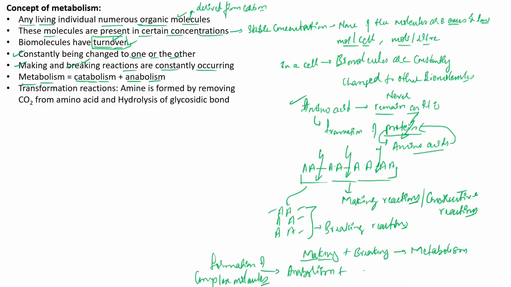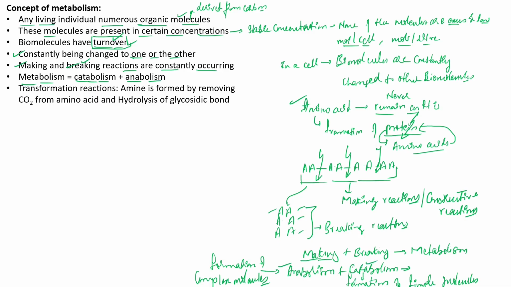And similarly I will write one more that is called catabolism. Catabolism, right? So in these kind of reactions, what actually happens, you can see that they are called the breaking kind of reactions, which result in the formation of simple molecules, right? So if there is a formation of complex molecules, then we call it anabolism. If it is resulting in the formation of simple molecules, it is called catabolism, right?